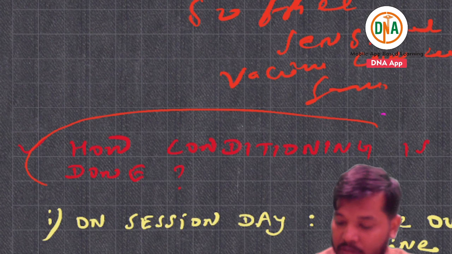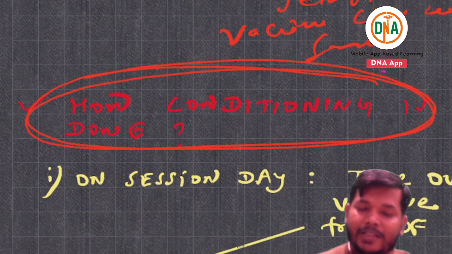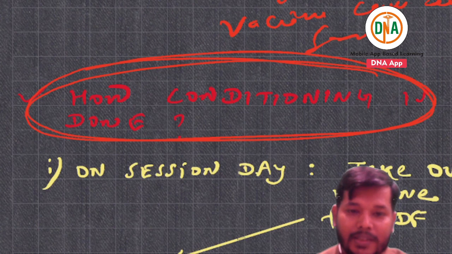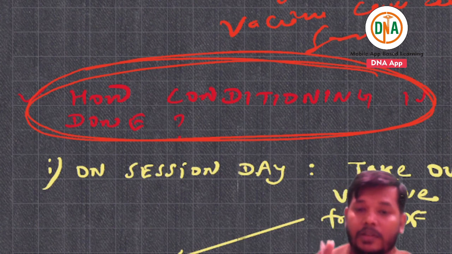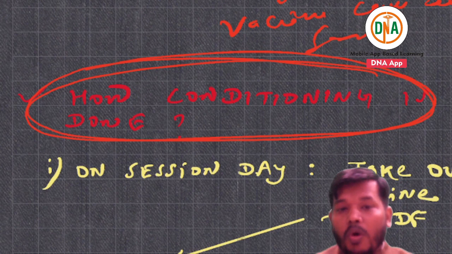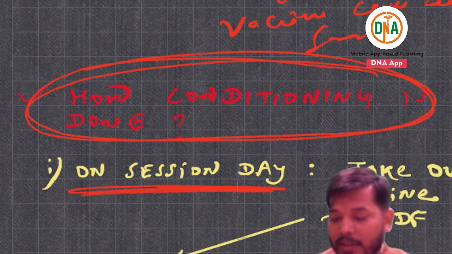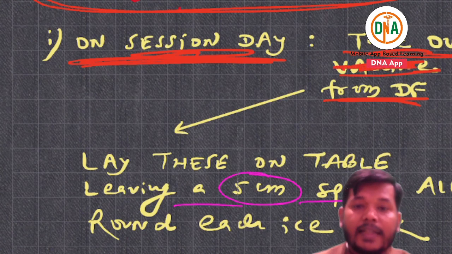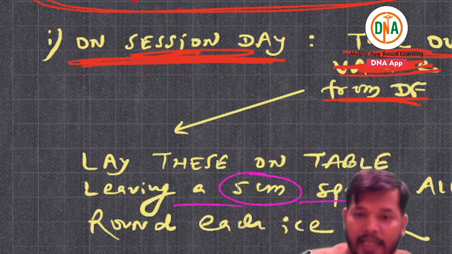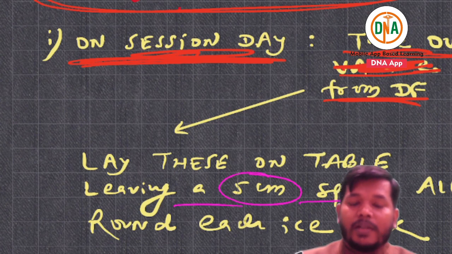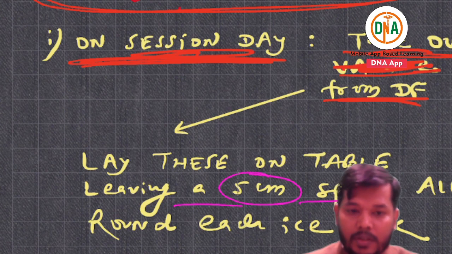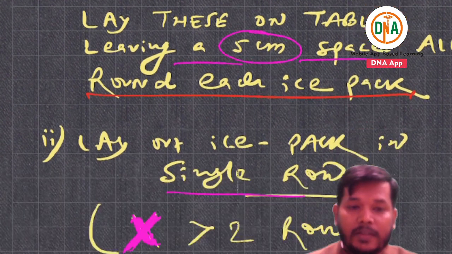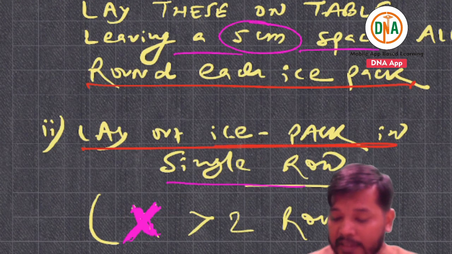How is conditioning done? They can ask it in the form of a short question like how conditioning is done. Remember that the ice pack is kept in the deep freezer. On the session day, take out the vaccine, and take out the ice pack. This ice pack is laid down on the table, leaving a 5 centimeter gap around each ice pack.